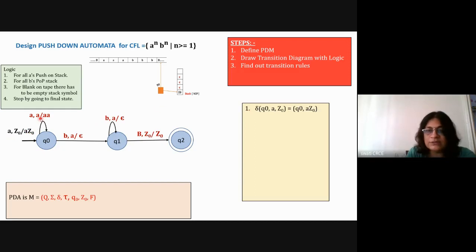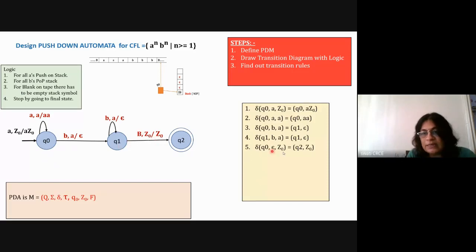Second transition rule is this. Q0, A comma A is equal to Q0 double A. Okay, so this transition is represented with the help of this equation. Then in Q0, B comma A, Q0 B comma A is equal to Q1. Now the state transition is done and epsilon means it is a pop operation. Now in Q1, B comma A is epsilon. So write down that.